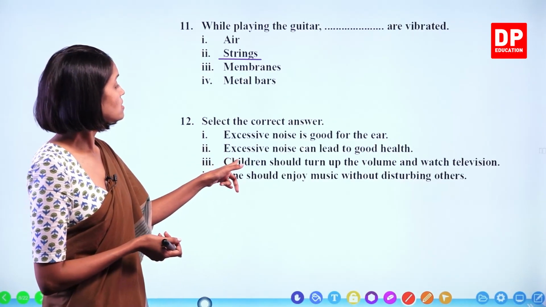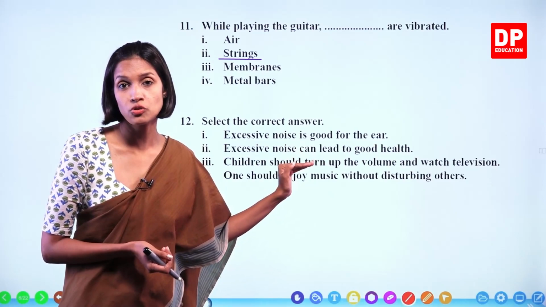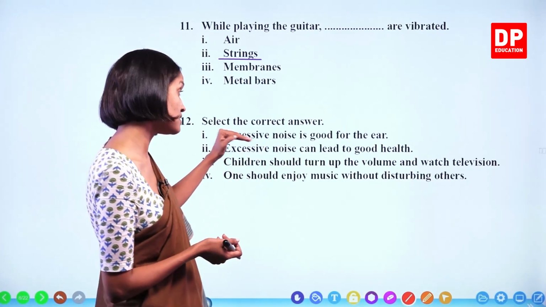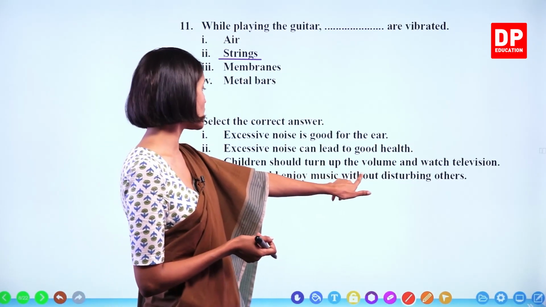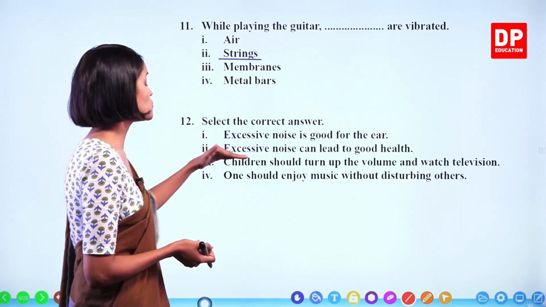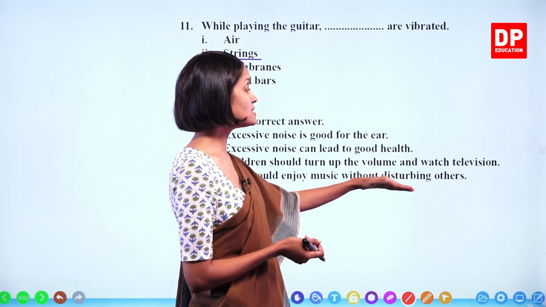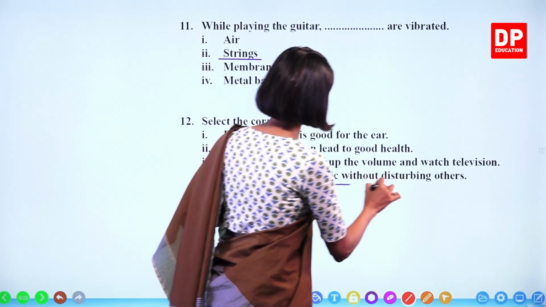Next one. Children should turn up the volume and watch the television. No, you have to control the volume. You should not turn up the volume, right? One should enjoy music without disturbing others. Now that is the answer. One should enjoy music without disturbing others. So that is the correct answer.